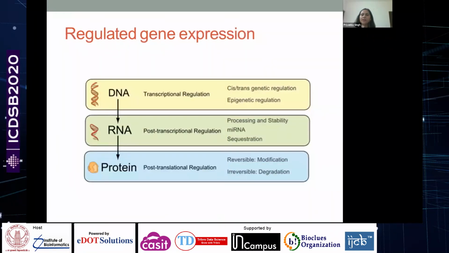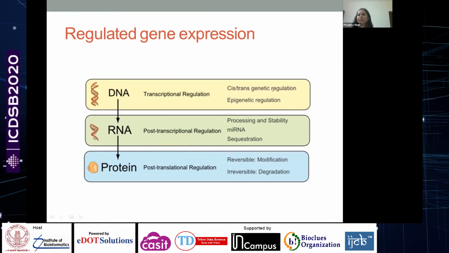These genes are regulated, and it's quite a complex and equally beautiful process. There is regulation at every level. It's a diverse topic and we don't have time to go into details, so I have summarized the major events which help in gene regulation at different levels. At the DNA level, when the information in DNA is going to be transcribed into RNA, there is a lot of regulation that can happen, which is called transcriptional regulation.